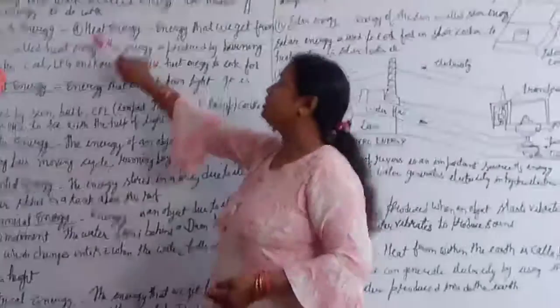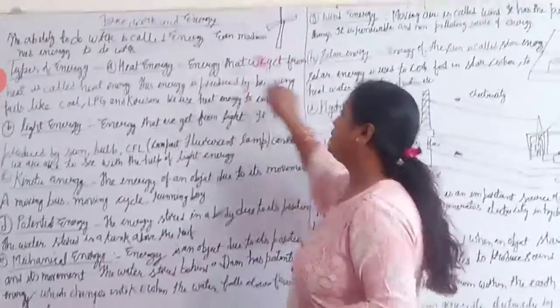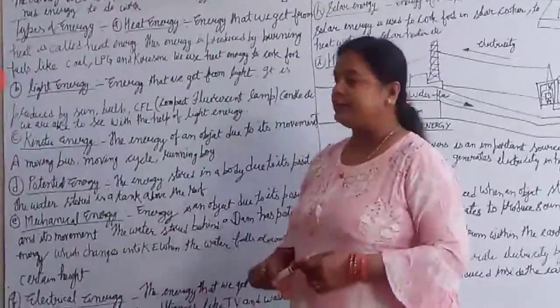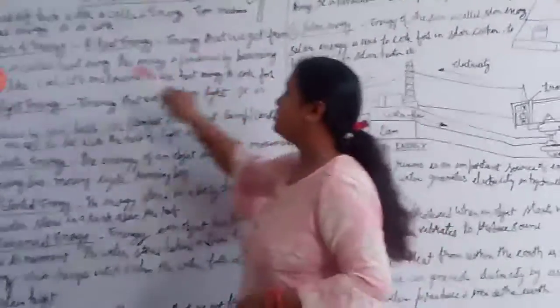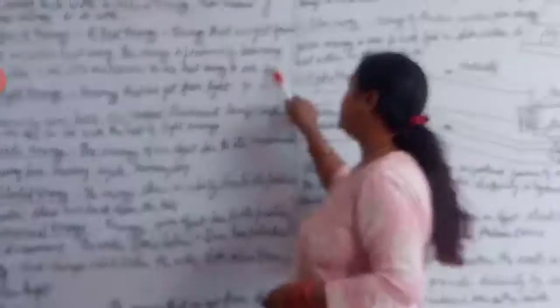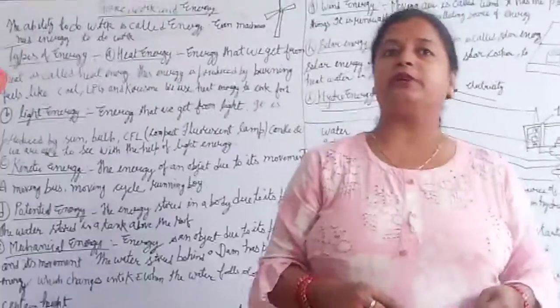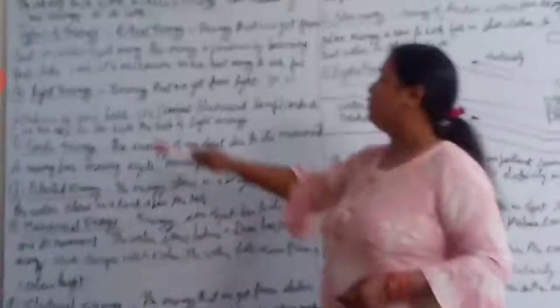Now, types of energy. First of all, we are talking about heat energy. Energy that we get from heat is called heat energy. This energy is produced by burning fuels like coal, LPG and kerosene. We use heat energy to cook food. LPG, what is the full form of LPG? Liquefied petroleum gas. Clear?